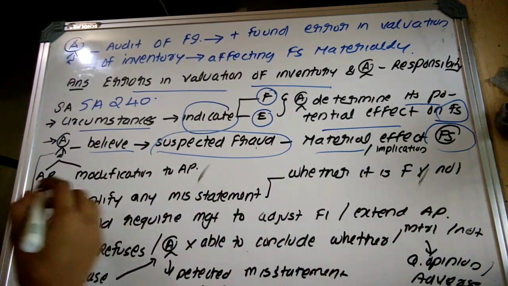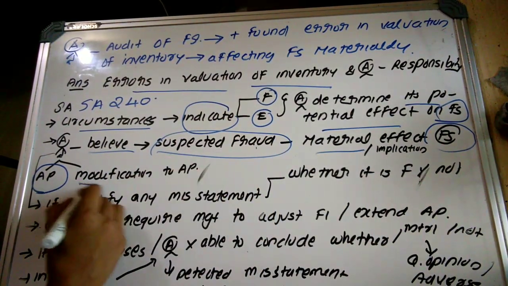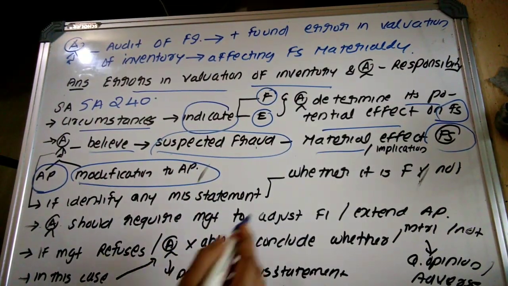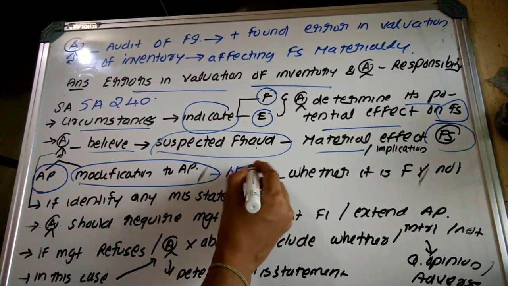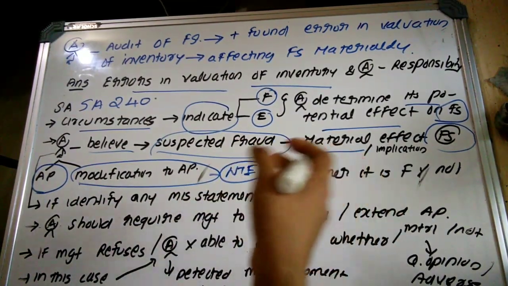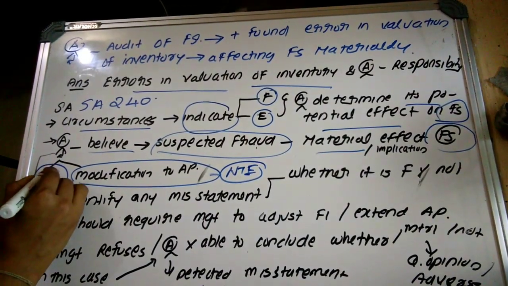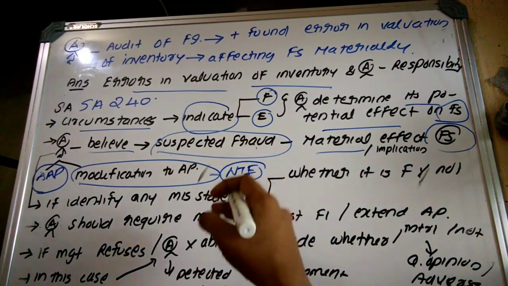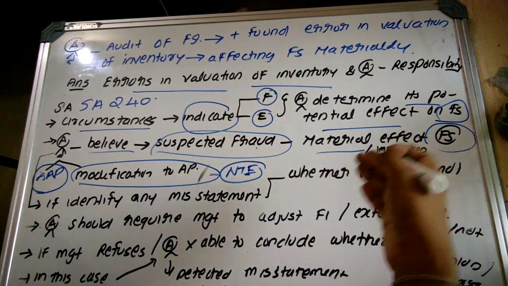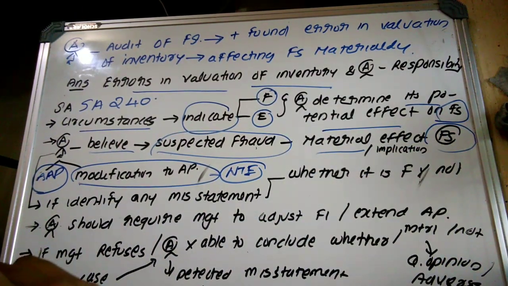He may apply additional audit procedures, or he may make some modification to the audit procedures. It means nature, timing, extent. That is, he may make some changes to the nature, timing, extent of the audit procedure, or he may use additional audit procedures for the purpose of determining whether it is material or not.